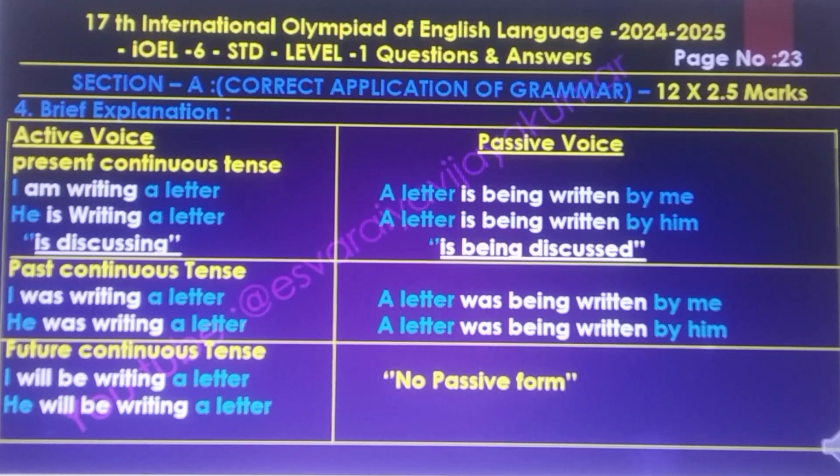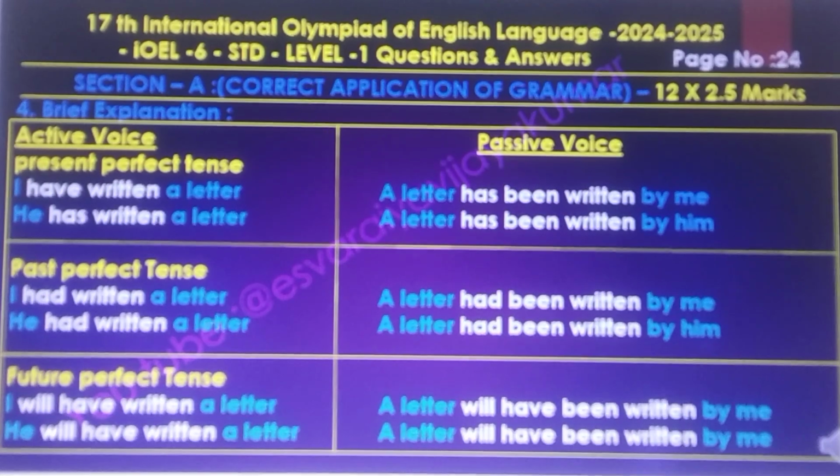Future continuous tense: I will be writing a letter and he will be writing a letter. There is no passive form. In the same way, present perfect tense: I have written a letter, a letter has been written by me. He has written a letter, a letter has been written by him.